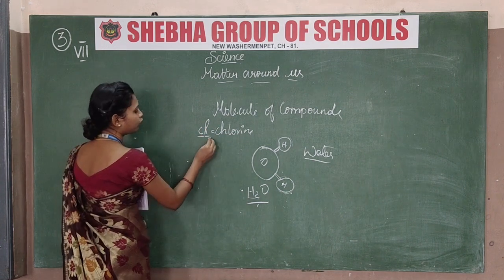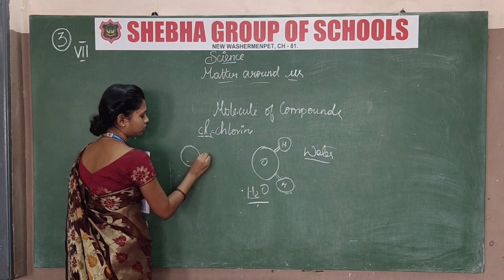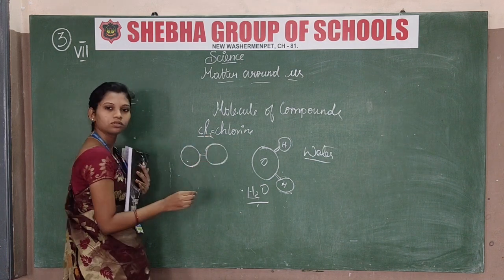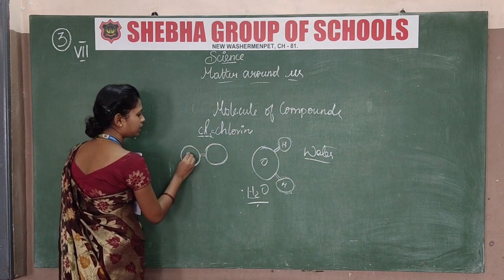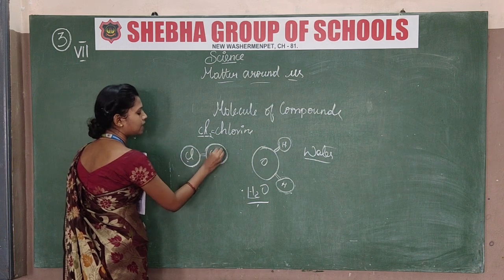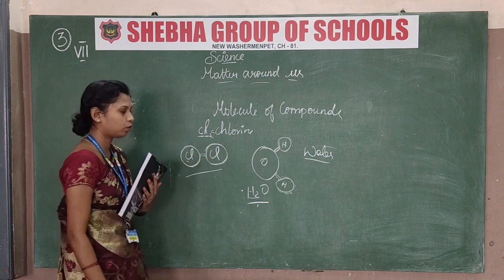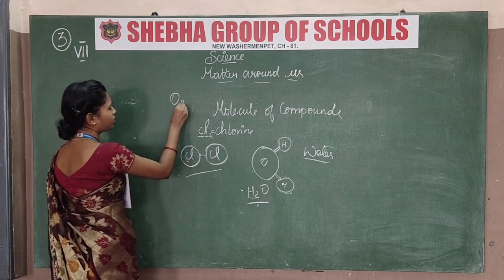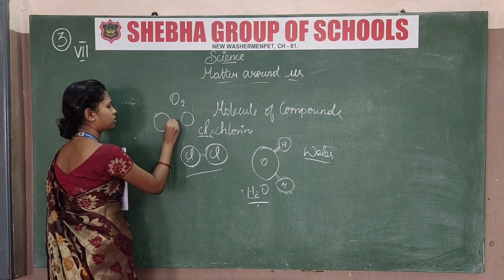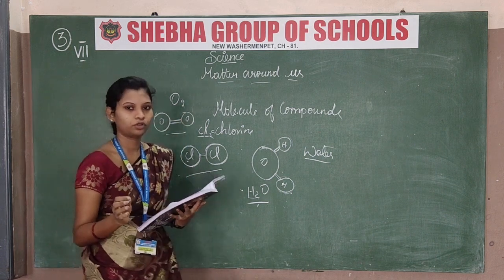In that they have given Cl2, which means you have to put 2. The molecules combining is a molecule, ClCl. This is the structure of the molecule. If someone gives any example, for O2 you have to put this structure.